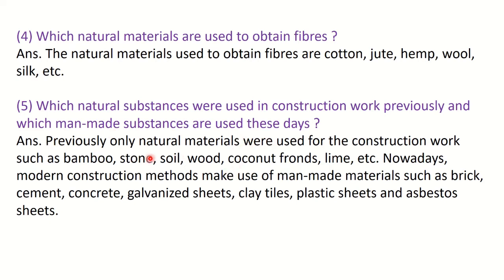Okay. So previously only natural materials were used for construction work, and they are bamboo, stone, soil, wood, coconut fronds, lime, etc. But nowadays, what we use in modern construction is man-made materials like brick, cement, concrete, galvanized sheets, clay tiles, plastic sheets, and asbestos sheets. Okay, so this way the natural materials were replaced by man-made materials.